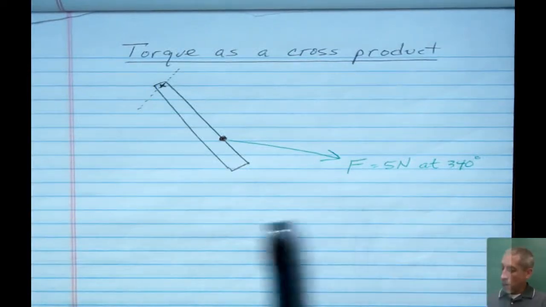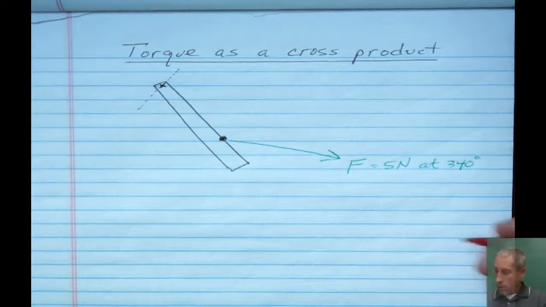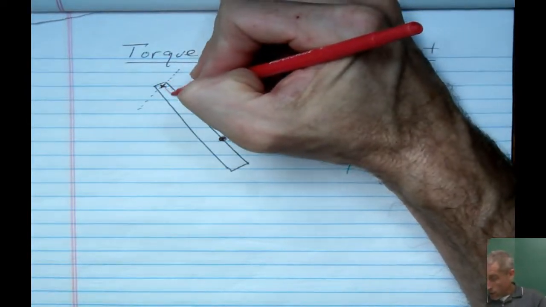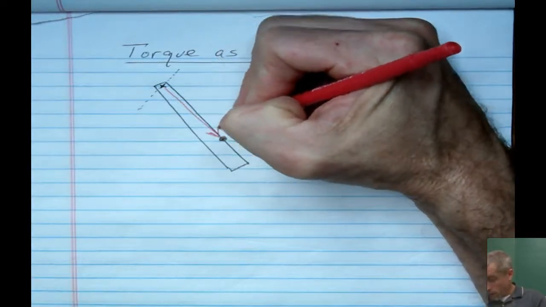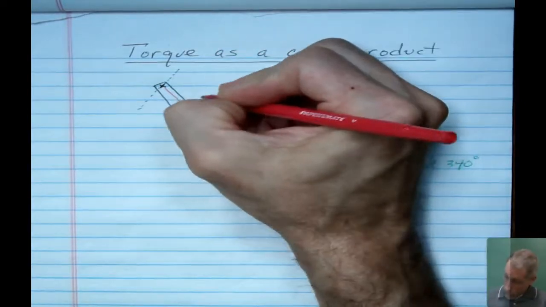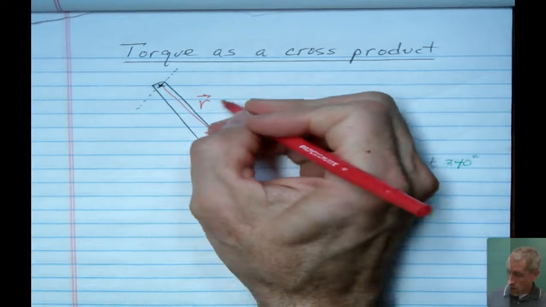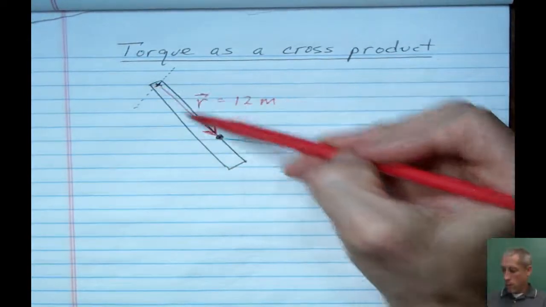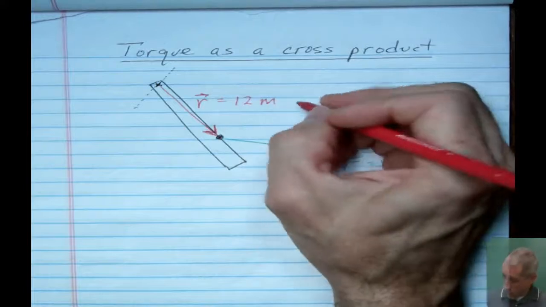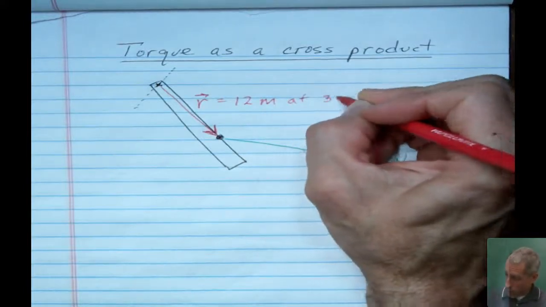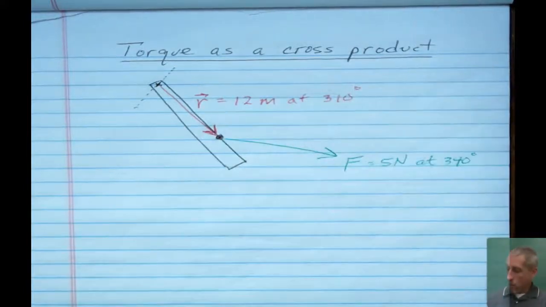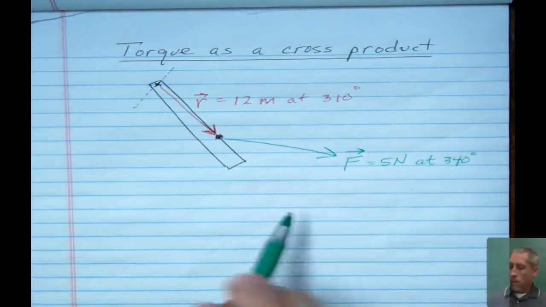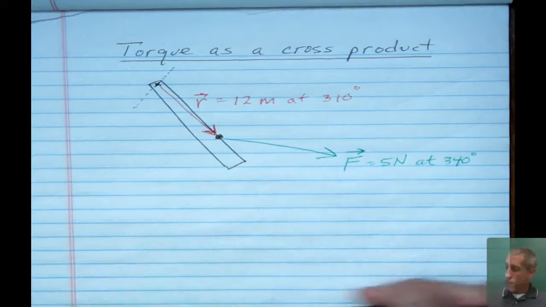So now we have to describe what we call the R vector. I just call it the R vector, and that's the vector that goes from the axis of rotation directly to where that force gets applied. And let's just imagine this is 12 meters, and that's certainly also down in the fourth quadrant, so we're going to say that's at 310 degrees. So you notice I put my vector symbol over my R. I should do the same thing here on my force. So we are going to be multiplying those together.